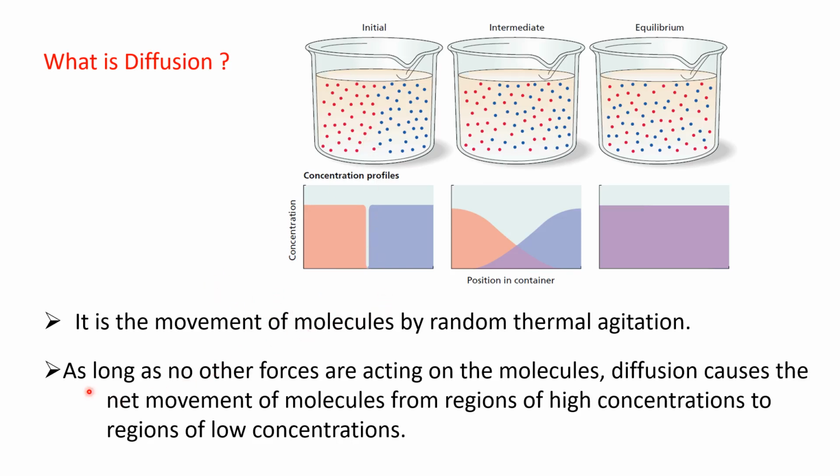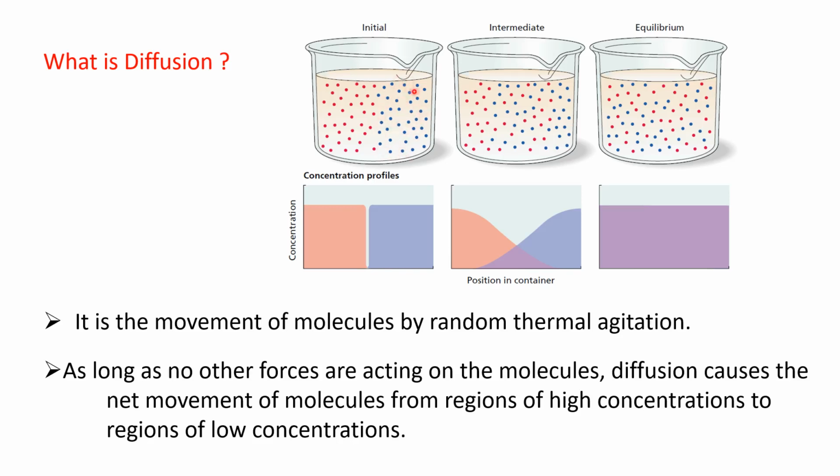As long as no other forces are acting on the molecules, diffusion causes the net movement of molecules from regions of high concentration to regions of low concentration. It means if no other forces are acting on these molecules, and they are kept in normal temperature and pressure conditions, then they will move from their higher concentration area towards the area of their lower concentration.